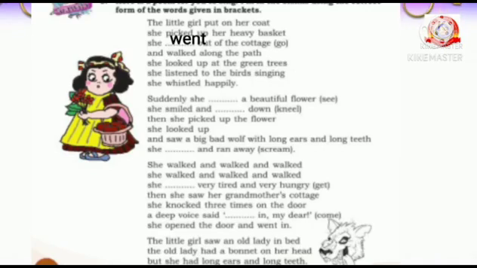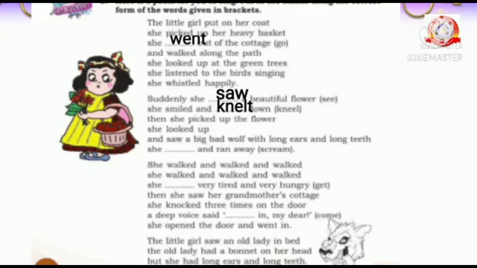Suddenly she dashed a beautiful flower. Here, see is in brackets. What will you write there as the past form of see? Saw, S-A-W. She smiled and dashed down. Kneel, in brackets, K-N-E-E-L. What will you write as the past form of kneel? Yes, very good. Knelt, K-N-E-L-T. Then she picked up the flower.